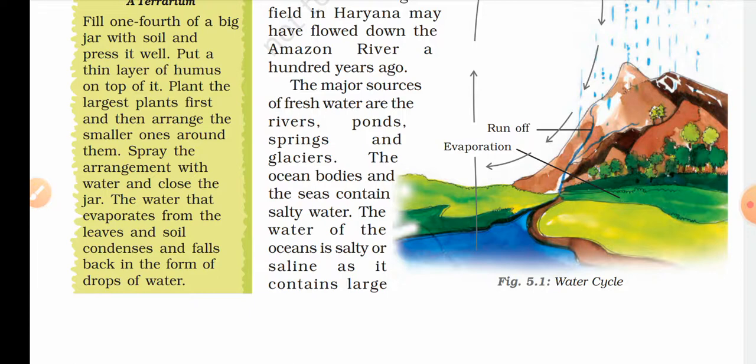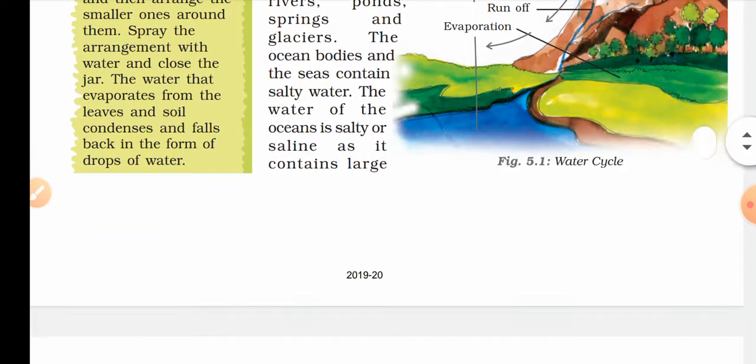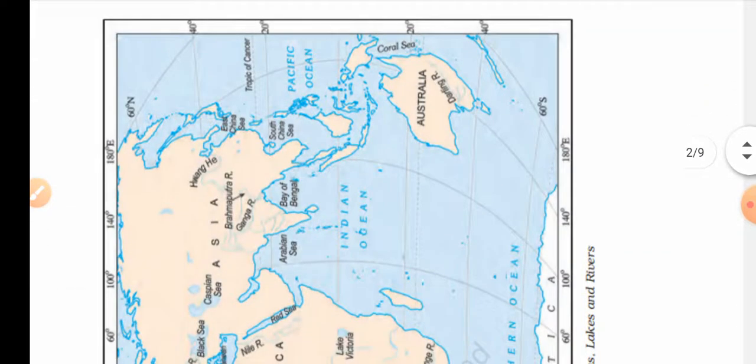These are natural sources, nature के sources हैं, and the ocean bodies and the seas contain salty water. So the water of the ocean is salty or saline. So as you know, the water is salty in the oceans and ocean basins, and second thing, the rivers have sweet water. ठीक है?